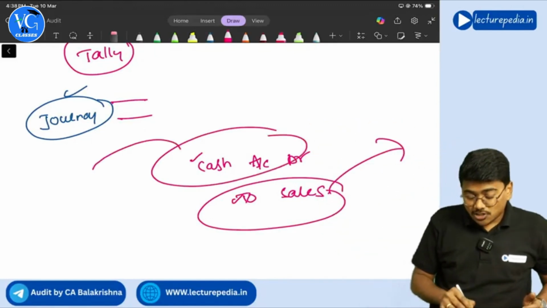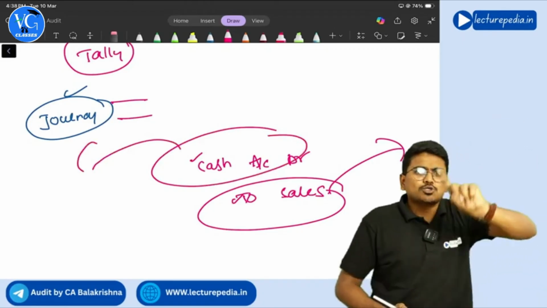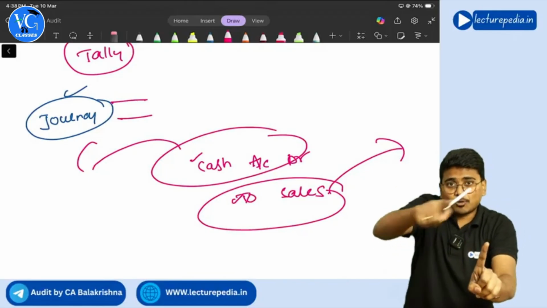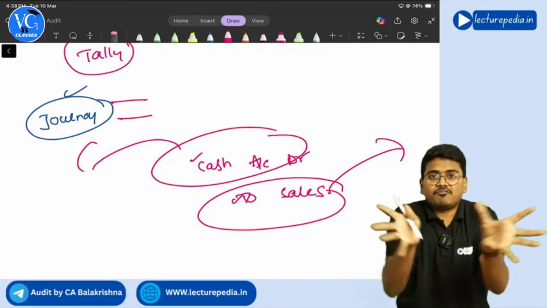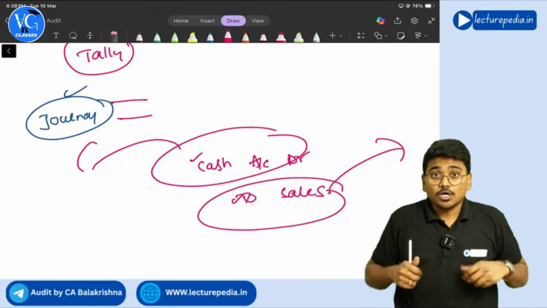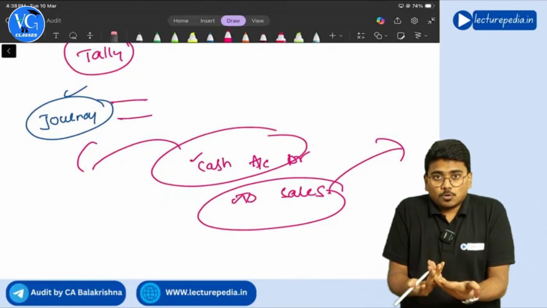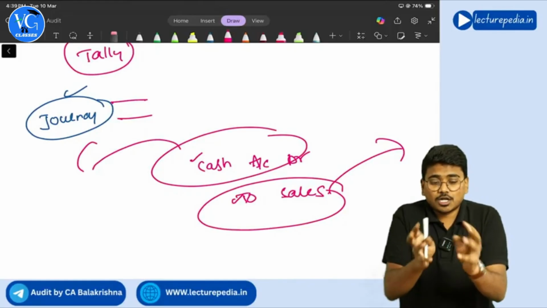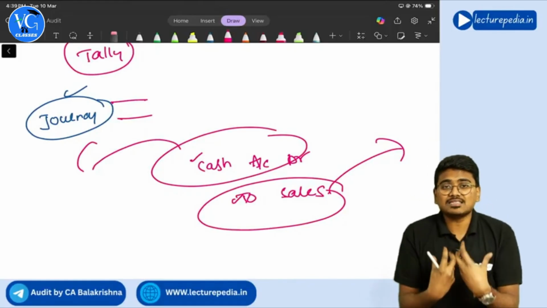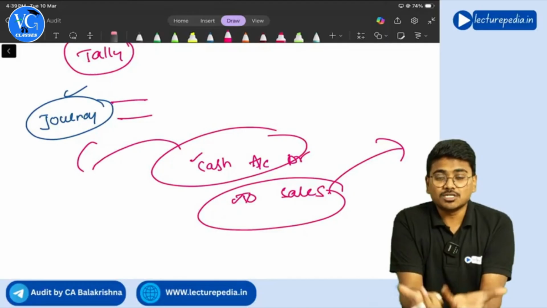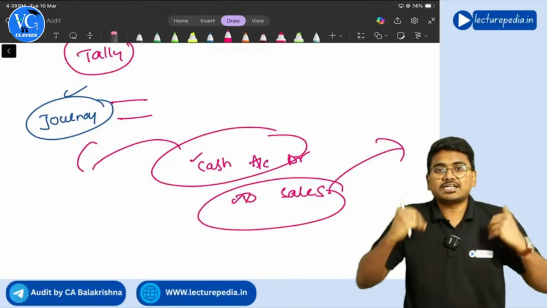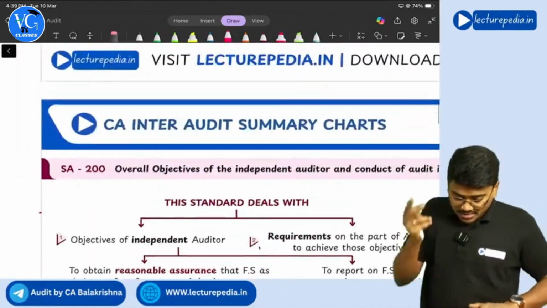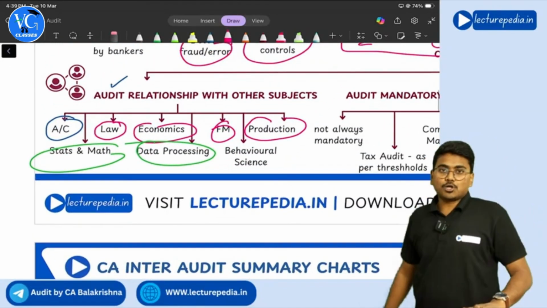This cash balance also gets updated in the balance sheet. So you have just passed a single entry, and the software itself processes that entry in different directions. In order to understand how the system is processing the entry that I have given as an input, the auditor should have knowledge about data processing. Understanding? Yes. So audit is also related to data processing.